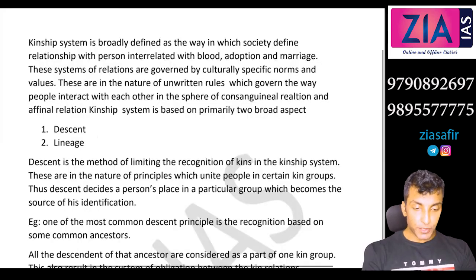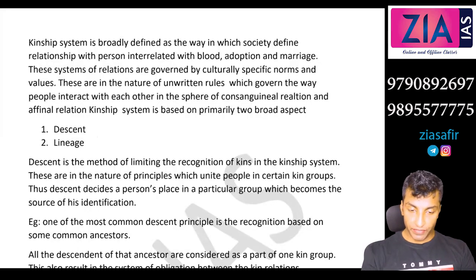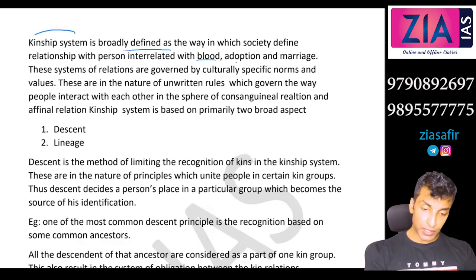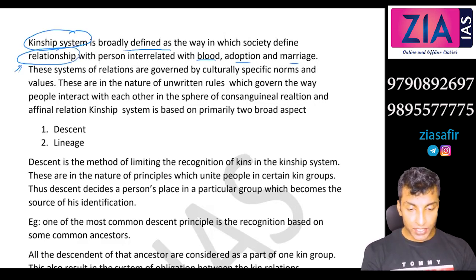See, the topic that we have missed out, lineage and family, lineage and descent, we will cover it here. Okay. So kinship system is broadly defined as the way in which society defines relationships with persons interrelated by blood, adoption, marriage. So when we talk about kinship system, we are basically talking about various relationships. Okay, so kinship system means relationships or relatives.